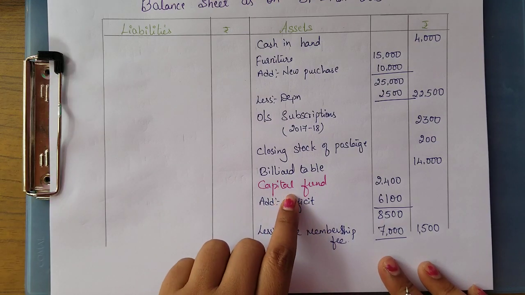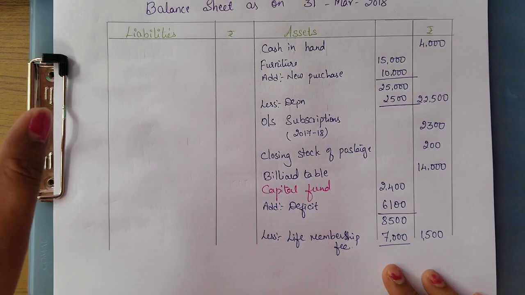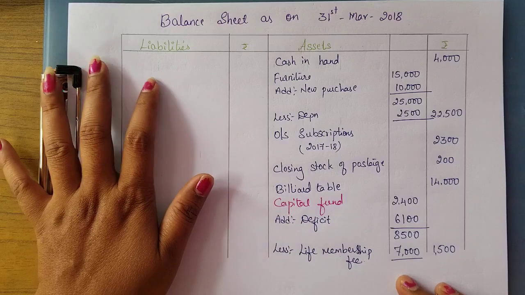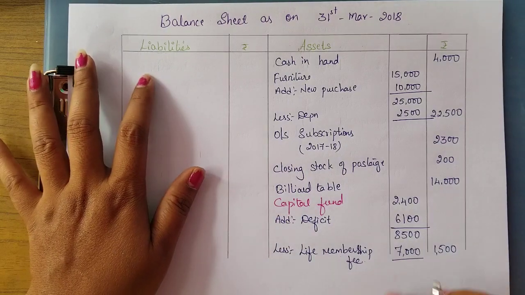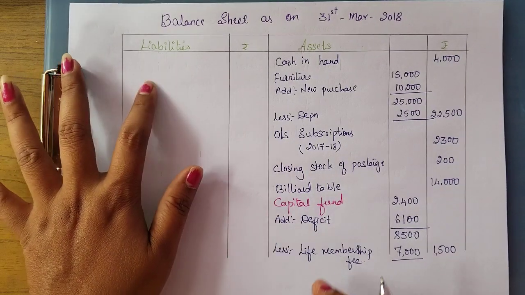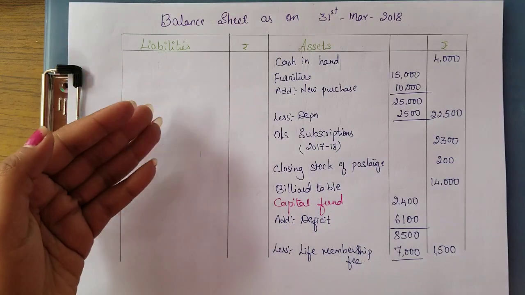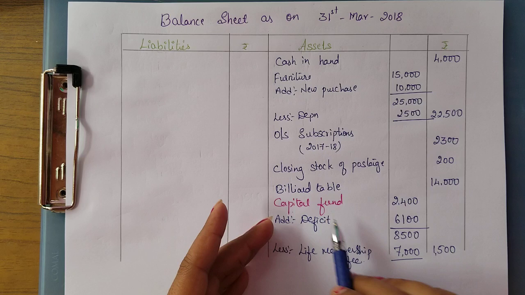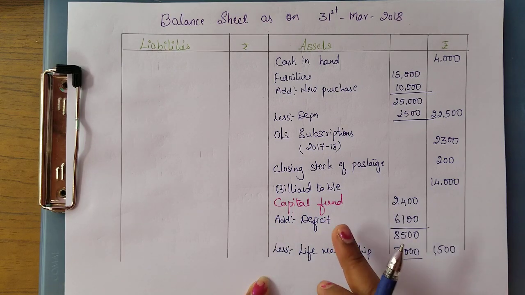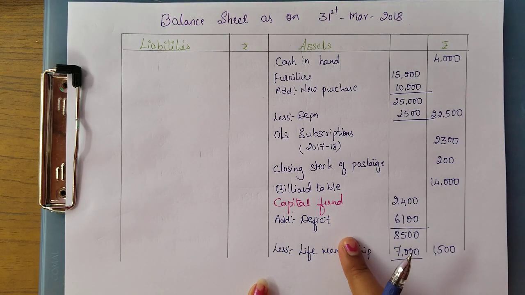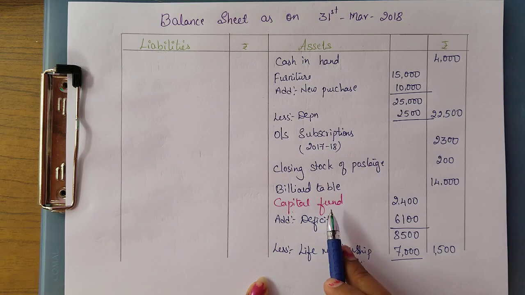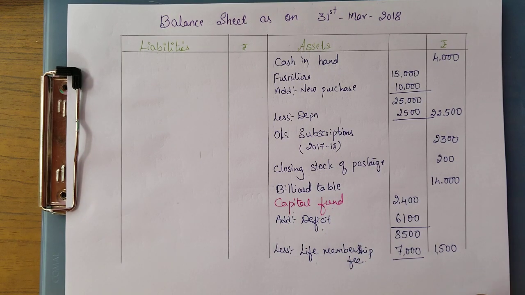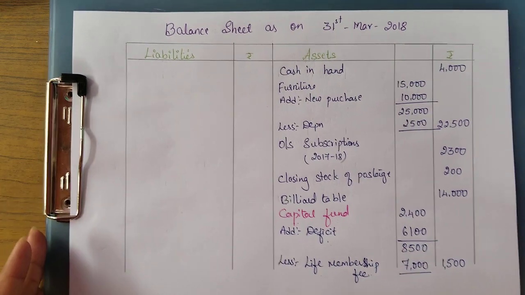The same capital fund, if this capital fund comes in the liabilities side, then if you get deficits, then we have to deduct here, and life membership we will be adding. But in this problem we got capital fund in the asset side, so we have to show the capital fund in the asset side itself, and deficits will be added to that, and again life membership will be deducted. Okay, these are the items in the asset side.